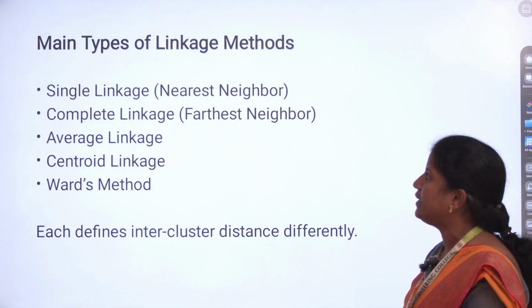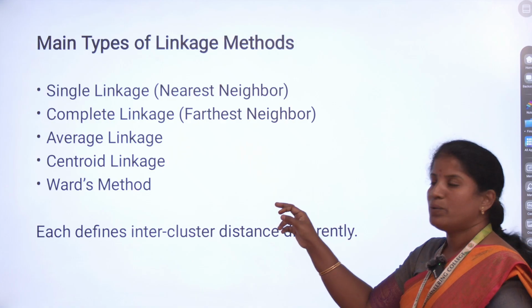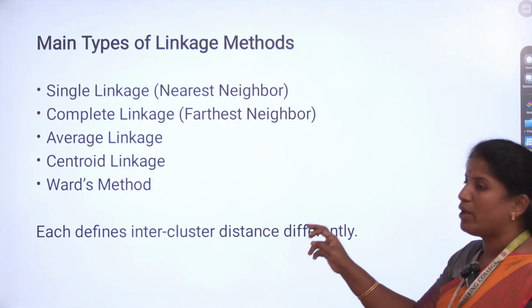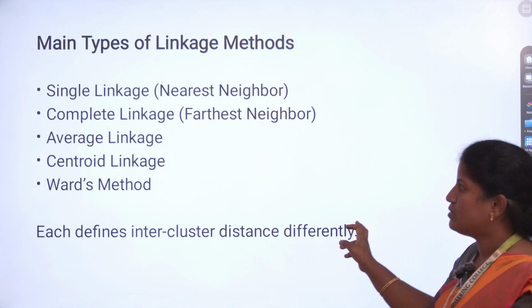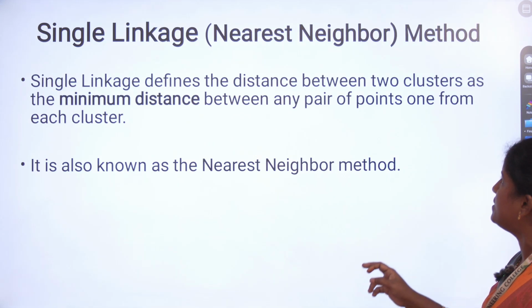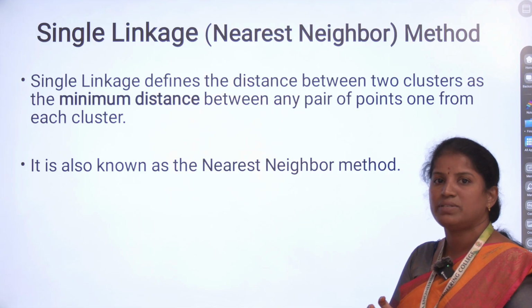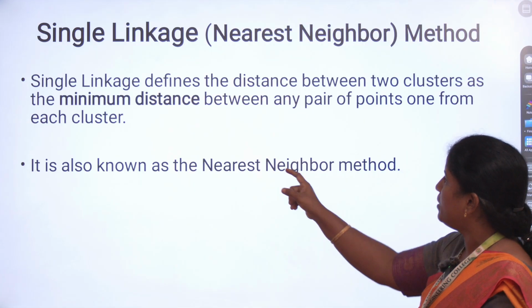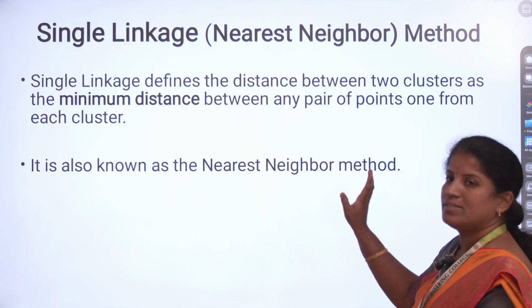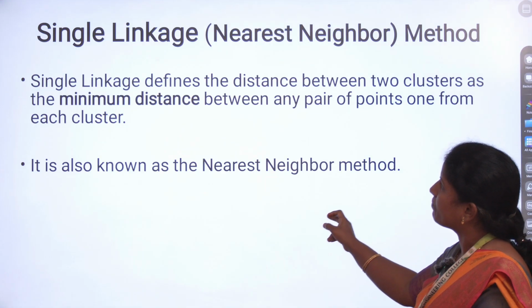The main types of linkage methods are single linkage, complete linkage, average linkage, centroid linkage and Ward's method. With all these methods we find the distance between two clusters. Let's see single linkage first, which is the nearest neighbor method. Nearest neighbor means we find the minimum distance between the two clusters. The minimum distance between any pair of points, one from each cluster, is the single linkage. It is also known as the nearest neighbor method.